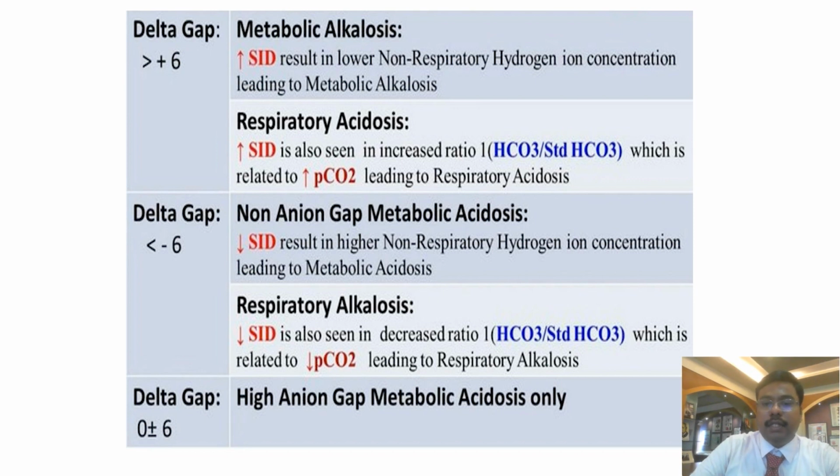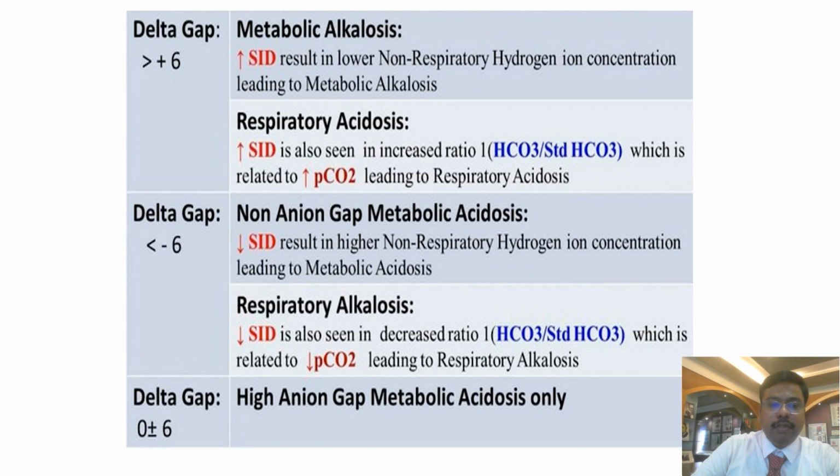Similarly, strong ion difference and the ratio between bicarbonate and standard bicarbonate are directly related. So if this ratio is increased, the PCO2 is increased. So a delta gap lesser than minus 6 can be seen in non-anion gap metabolic acidosis, because the strong ion difference is decreased in metabolic acidosis. The ratio between bicarbonate and standard bicarbonate is decreased. So if this ratio is decreased, the PCO2 value is decreased. So this is seen in respiratory alkalosis.